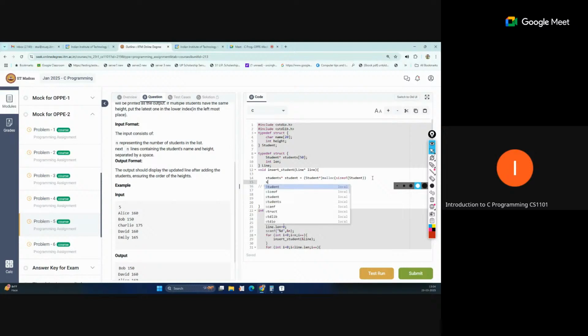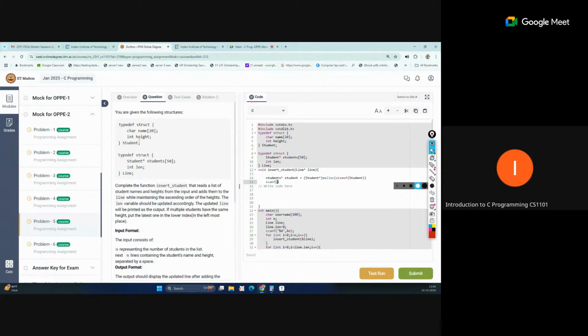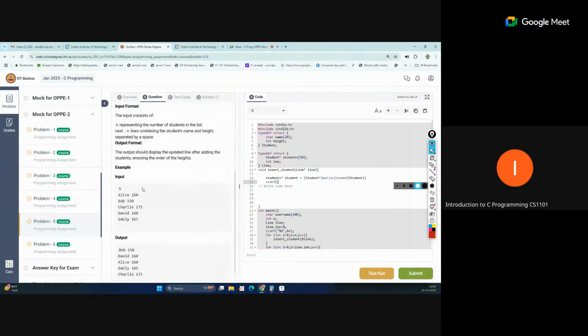Right. So now scanf, and we will store our input, because the first value is a string and the second is an integer. So the string we will store as %s, and the integer is %d. And because this is a pointer, we will use the arrow symbol to access the member from the pointer.